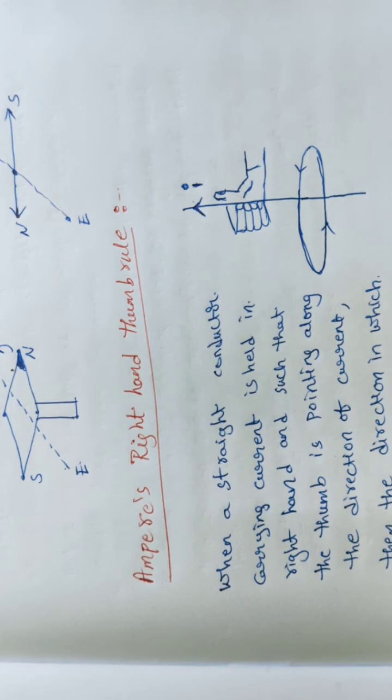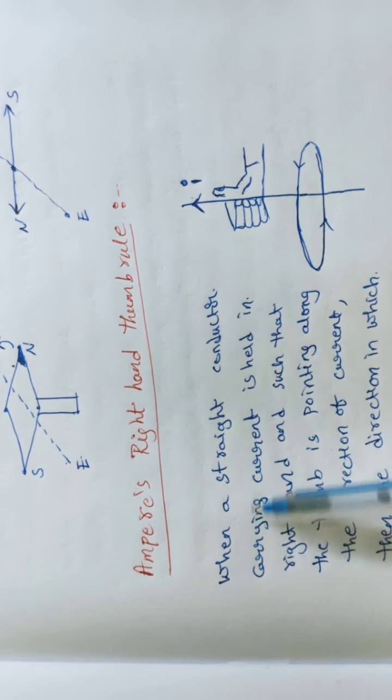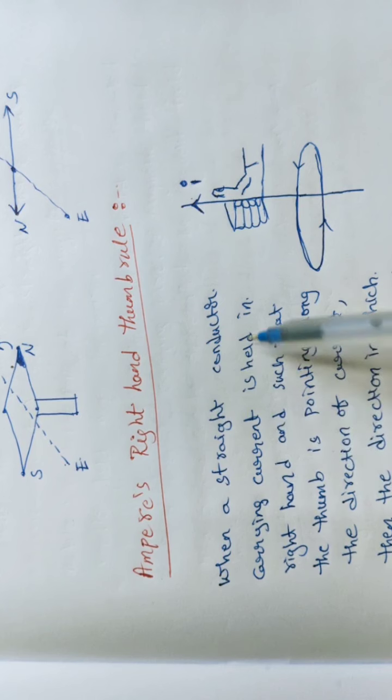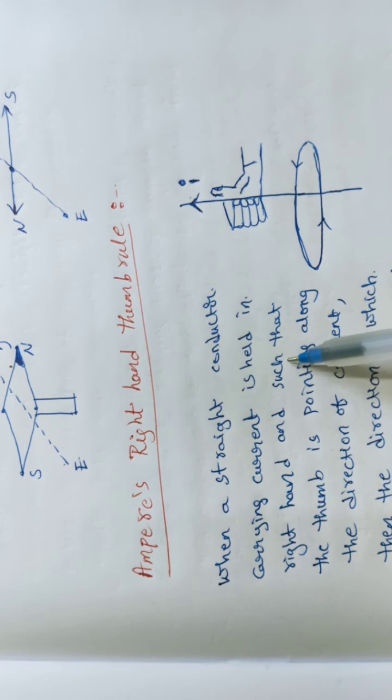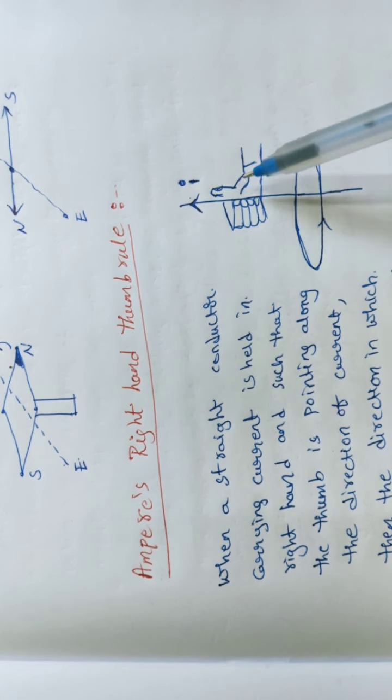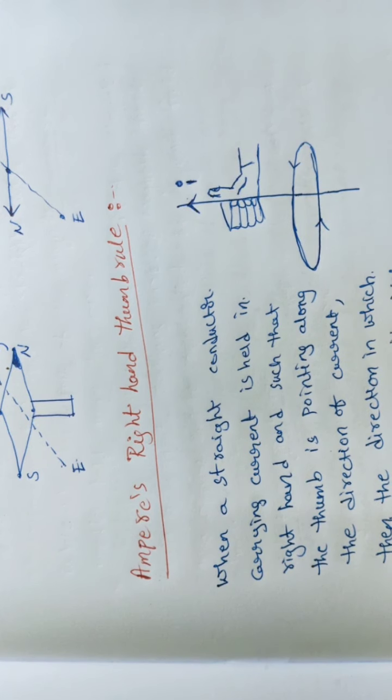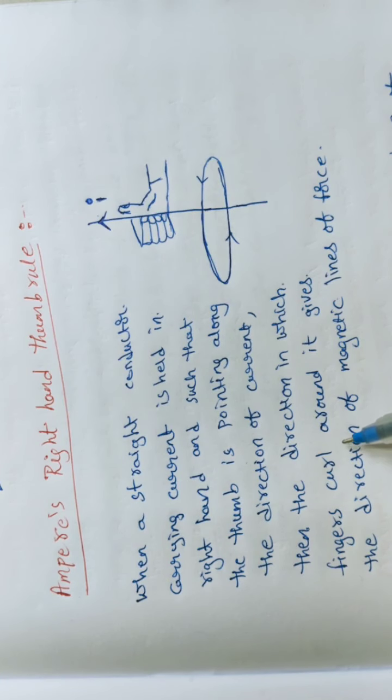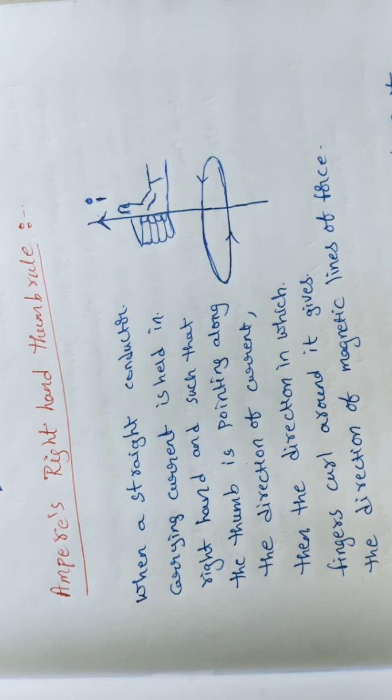See here how we represent this statement: when a straight conductor carrying current is held in the right hand such that the thumb is pointing along the direction of the current, then the direction in which the fingers curl around it gives the direction of the magnetic line of force or magnetic field. The magnetic field will be present in the direction of the curl of the remaining four fingers. This is the simple statement about Ampere's right hand thumb rule.